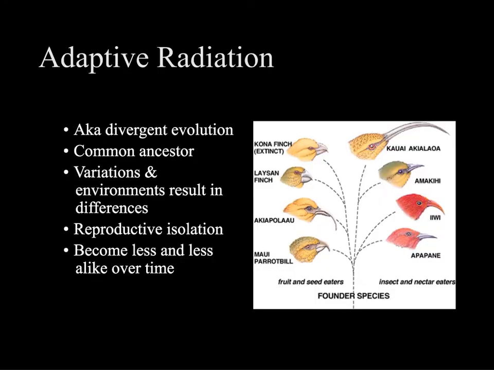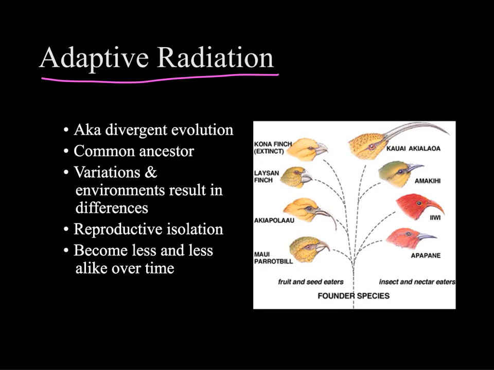All of this speciation, we can also use the term adaptive radiation to describe. Adaptive radiation is also known as divergent evolution. So diverge, think two roads diverged, famous Emerson poem, right? So they split apart. Opposite of convergent evolution, which we looked at in the last video.